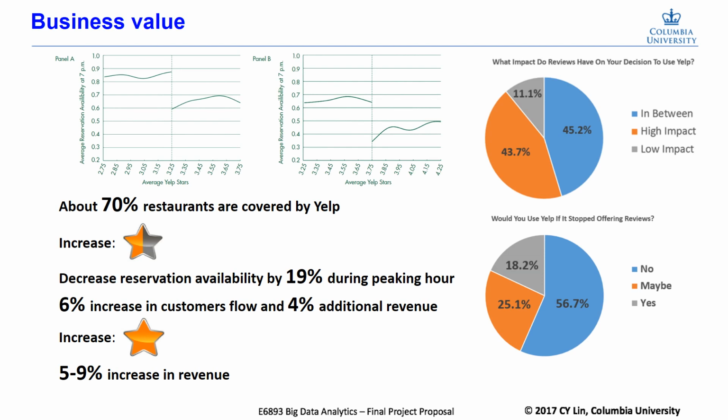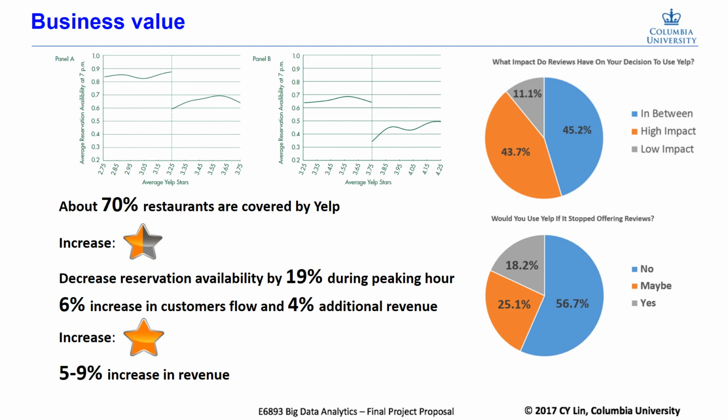After introducing the whole system, we want to show you the business value of our application. About 70% restaurants are covered by Yelp, so this app has huge influence in our daily life. From these 2 figures above, we found that the rating of restaurants influences the reservation availability significantly.